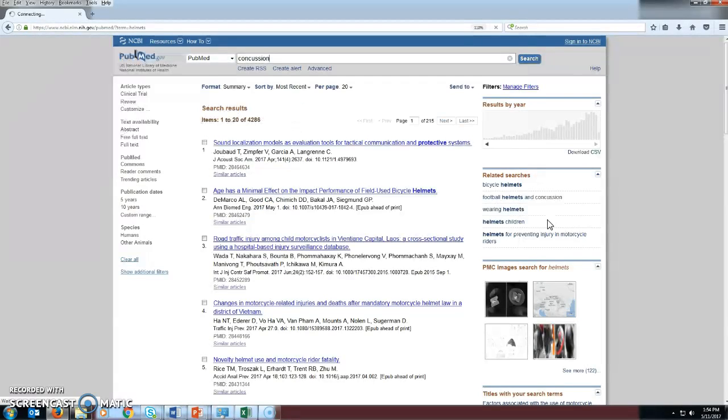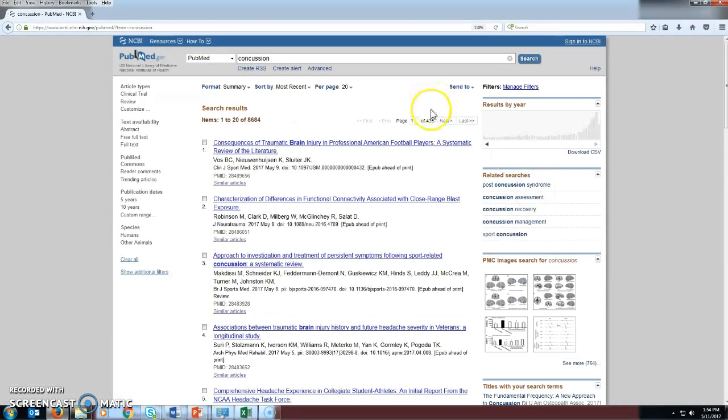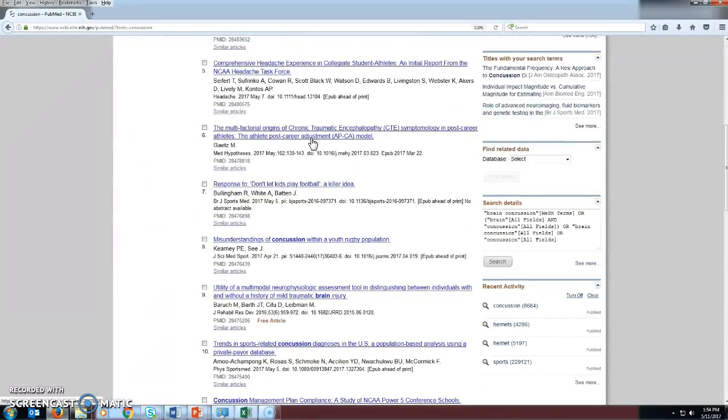I'm just going to do concussion. No S on the end. If we did concussions, we would again get different results. So again, once more, I'm going to scroll down to our search details box. And we can see our concussion as a keyword, which is what we wanted, plus some other stuff. So here we have brain concussion as a MeSH term. So this looks like, again, generally on topic.